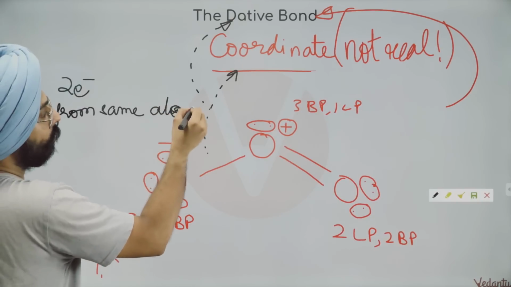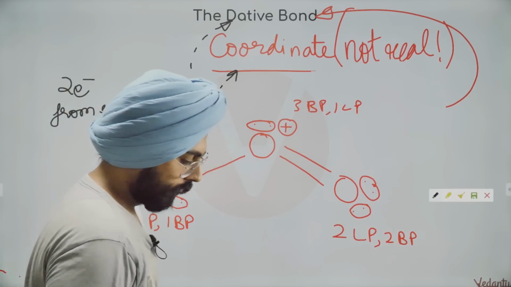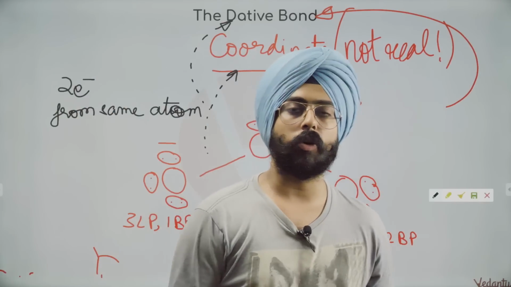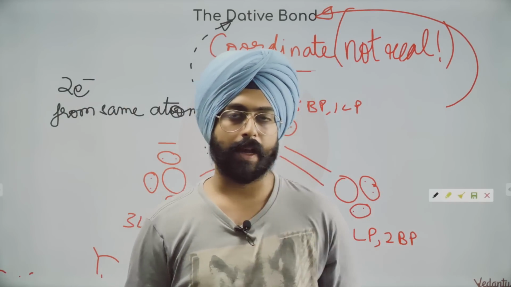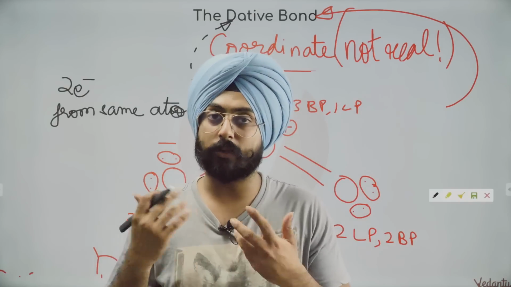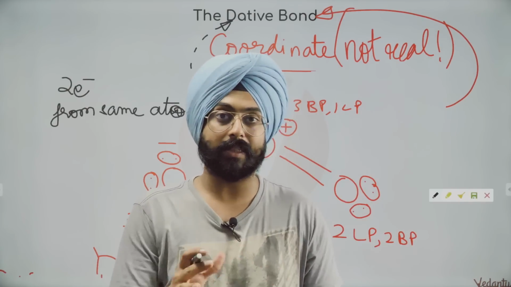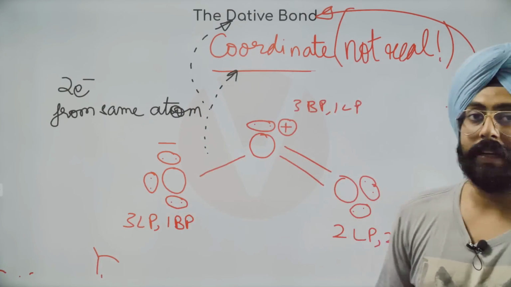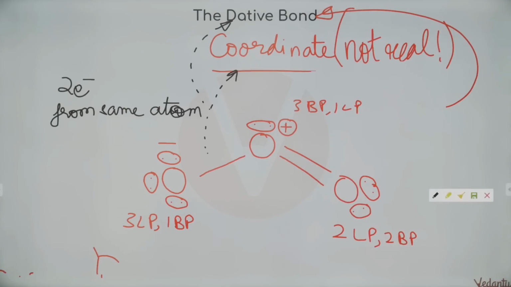It is a little weird to understand the coordinate bond at first. When I was in 11th, I couldn't understand the coordinate bond at all. I had to literally remember the species where the coordinate bond would be found. I used to just memorize it by rote. But now I finally understand it and I'm trying to explain it to you in the best possible manner. Okay? Cool. So this is what a coordinate bond looks like.